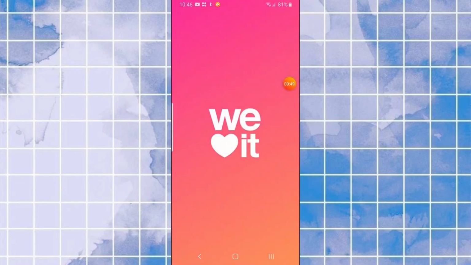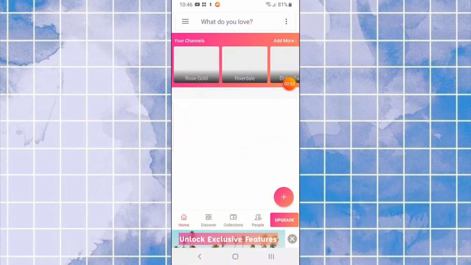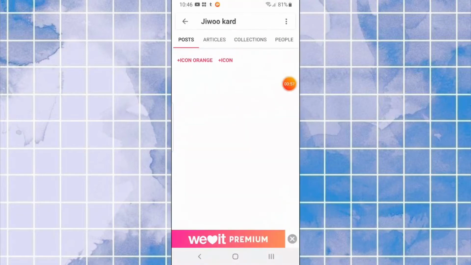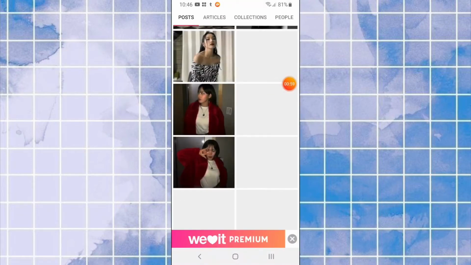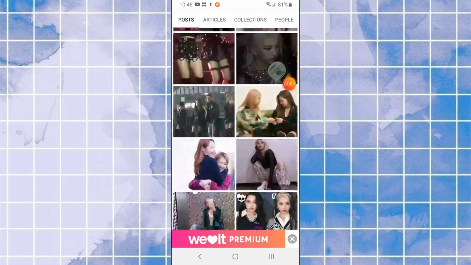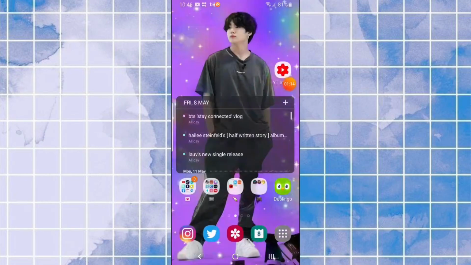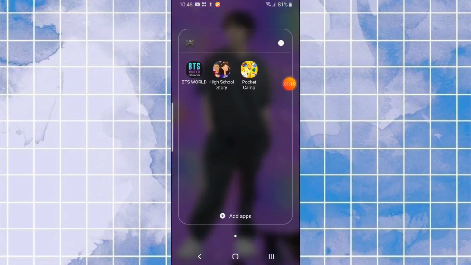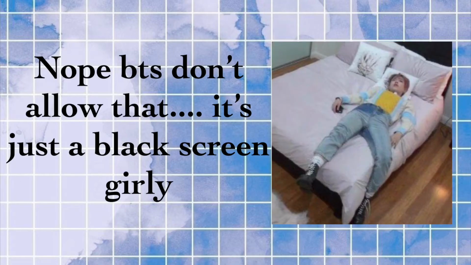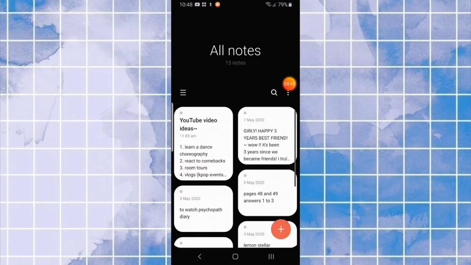And some We Heart It stuff I just used to get some pictures, like Jiwoo pictures for my Twitter and my aesthetic kind of stuff. I was looking up pictures for Jiwoo, but anyway. My games, we'll have a look and see what we're up to in BTS World. We'll have a look at the notes. I have no idea what's in here.